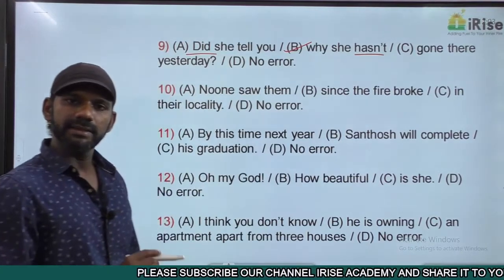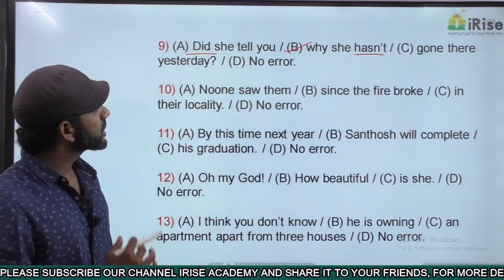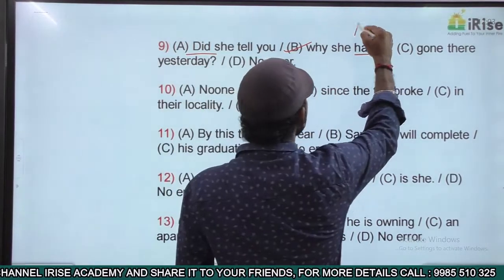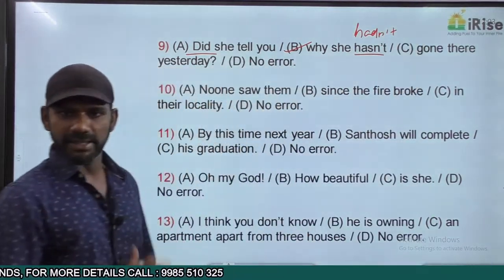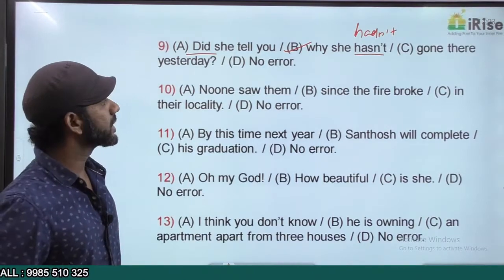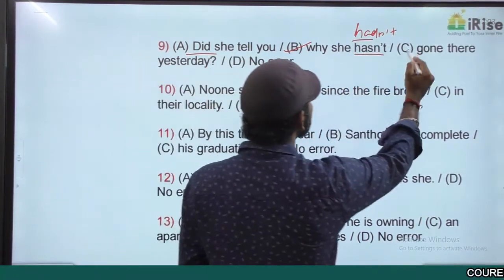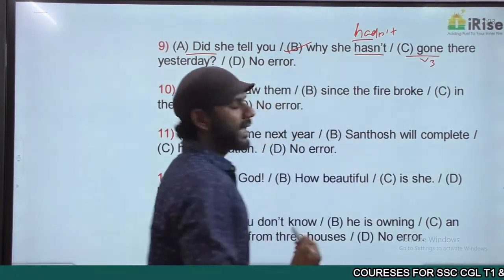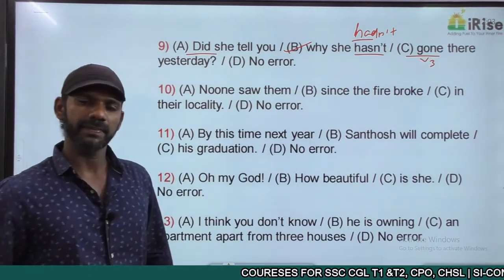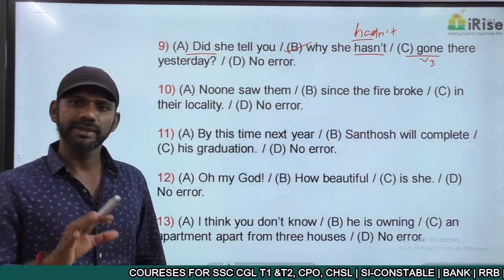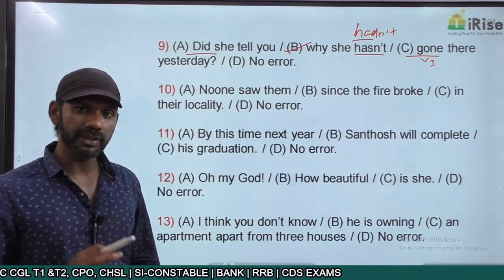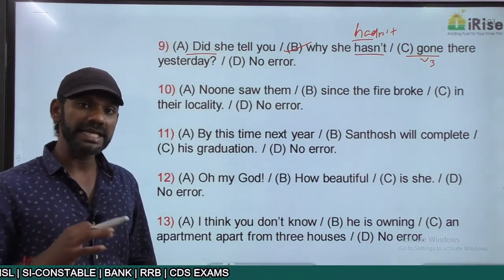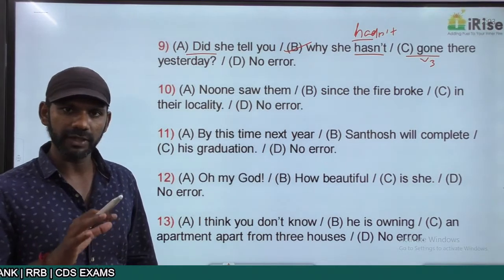Now in fact, the correct statement must be, did she tell you why she hadn't gone there yesterday? Past tense. Now hadn't gone is had plus V3. And had plus V3 is past perfect. Now when do we use past perfect? When there are two actions in the past tense and only if there is a time difference between the two actions, the action that is completed first must be in the past perfect tense.